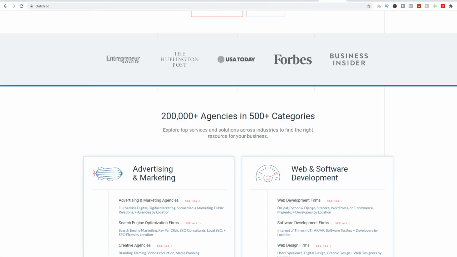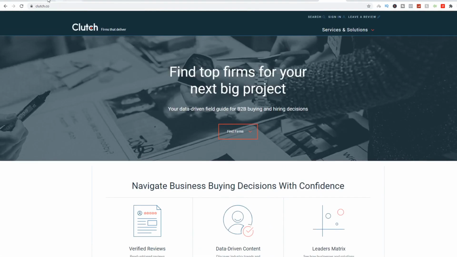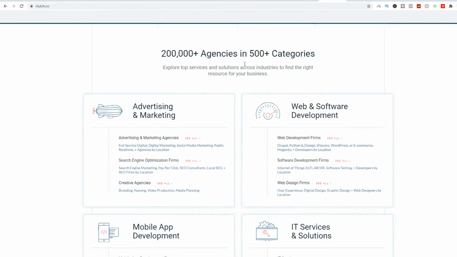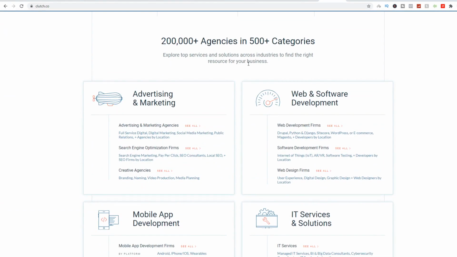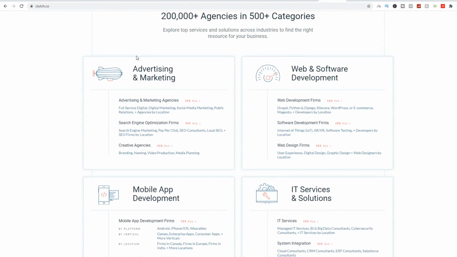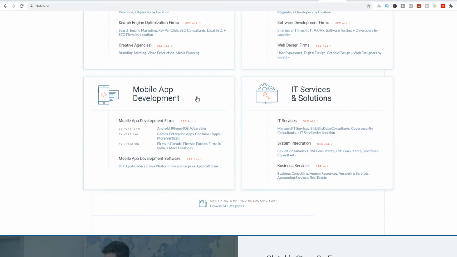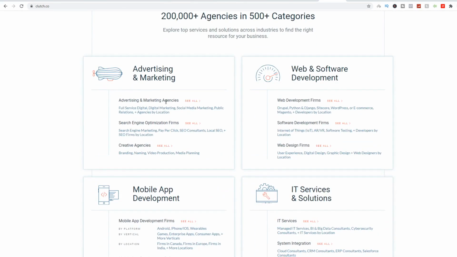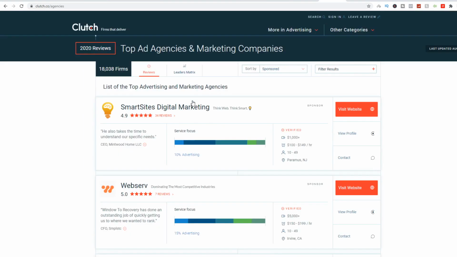Also, as an alternative, you can come over to a website called clutch.co, where you can find top firms for your next big project. So all you're going to do is scroll down, and because Builderall is in basically all of these niches: advertising and marketing, web development and software development, mobile app development, IT services and solutions, you can click on, for example, advertising and marketing agencies. Let's click on see all. Over here, smart sites digital marketing, you can click on visit website.